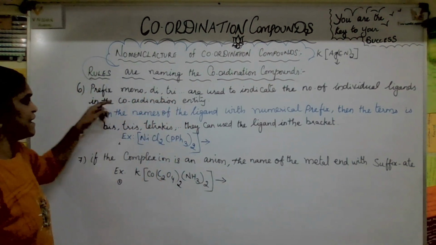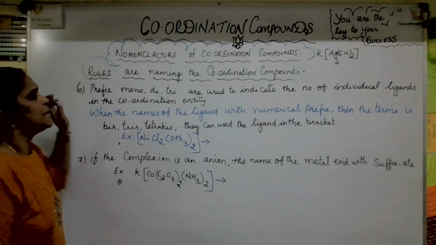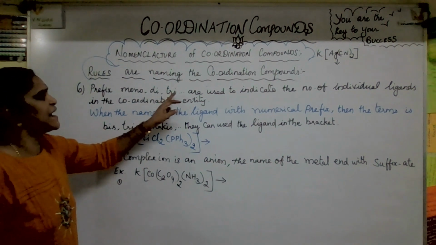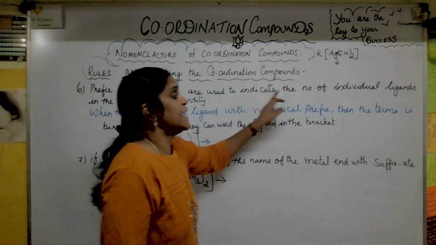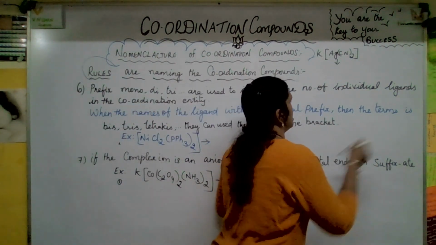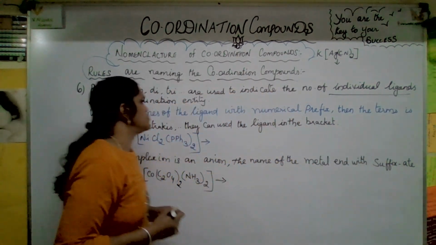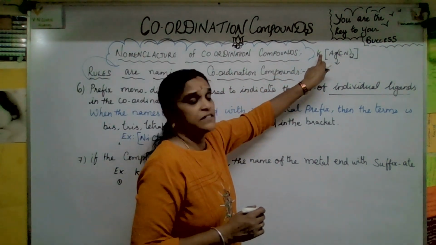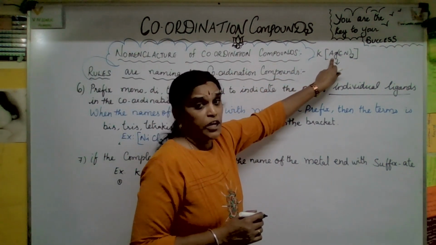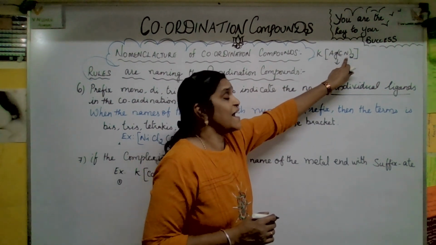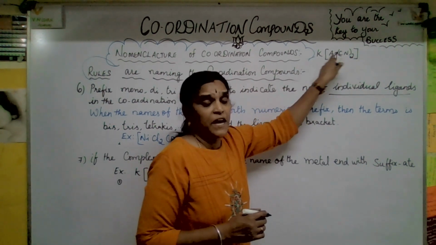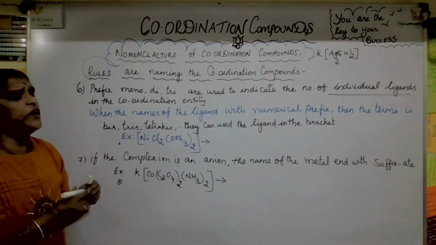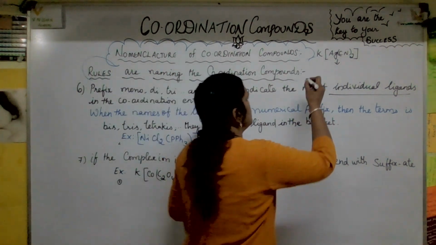Then one more idea. They have given two different points, but you see how we are going to give the name. Prefixes mono, di, tri are used to indicate the number of individual ligands in the coordination entity. Now this is the coordination entity. This is the counter ion. This is the central metal ion, and these are the ligands, coordination pair, all this. So this is called the coordination entity. So individual ligands. Now how will you name this? Okay, come on. This is potassium.